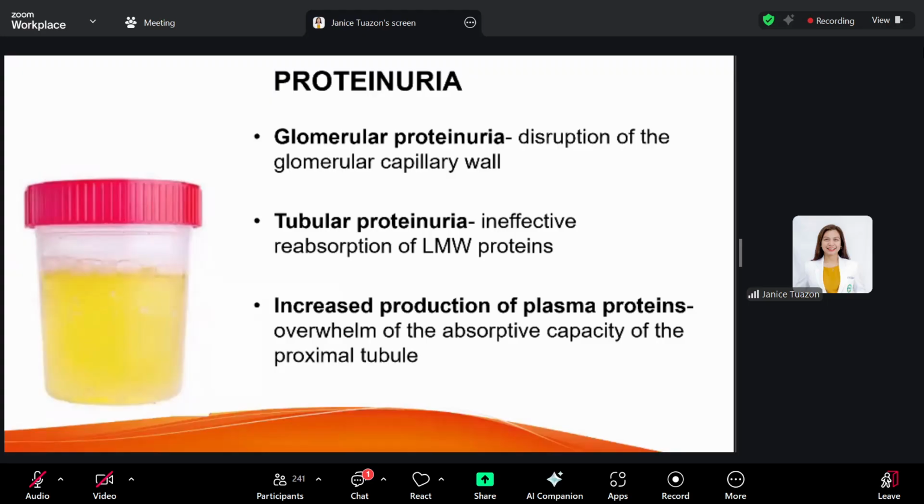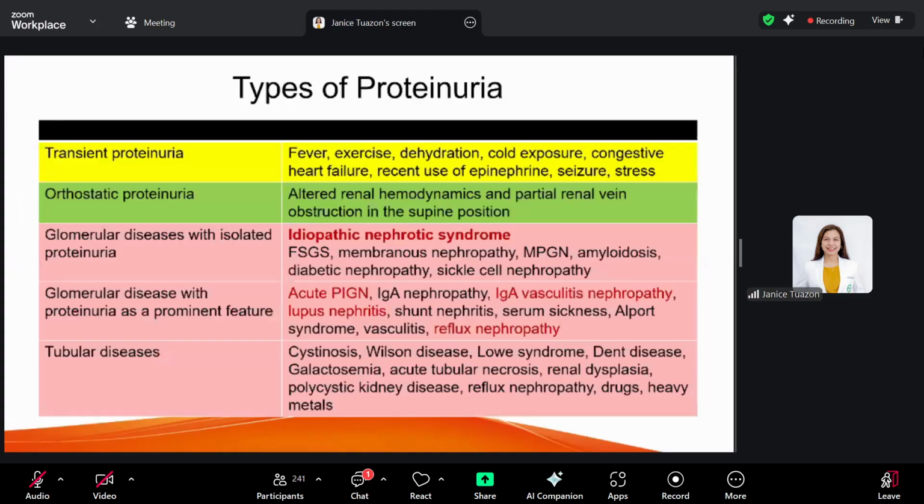And it may also be due to increased production of plasma proteins, as seen in multiple myeloma, rhabdomyolysis, or hemolysis. No? And this may cause release of very large amounts of protein that are filtered at the glomeruli and overwhelm the absorptive capacity of the proximal tubule. That's why we spill it out. Okay, now there are 3 types of proteinuria. It could be transient, orthostatic, or fixed proteinuria.